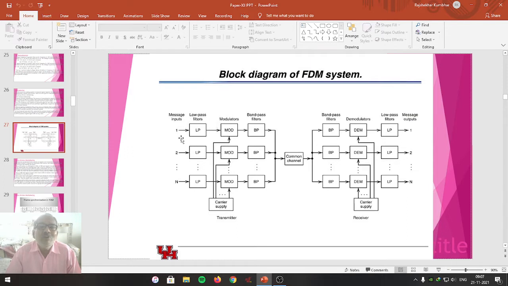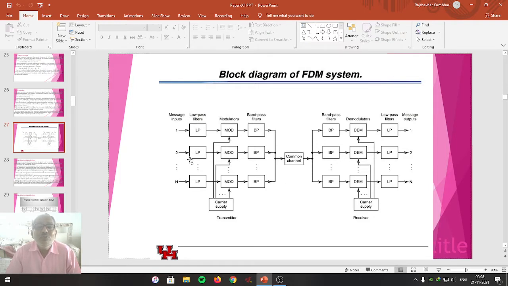As we already said, the low pass filter passes only the lower frequency signals and attenuates the high frequency signal to avoid noise and interference. So the signal is provided to the modulator. Here the signal is modulated and then given to the band pass filter, which restricts the bandwidth within 4 kHz. Then the signal is given to the common channel, and this is the common channel. Friends, remember there are many input signals traveling through the same channel within the given bandwidth.